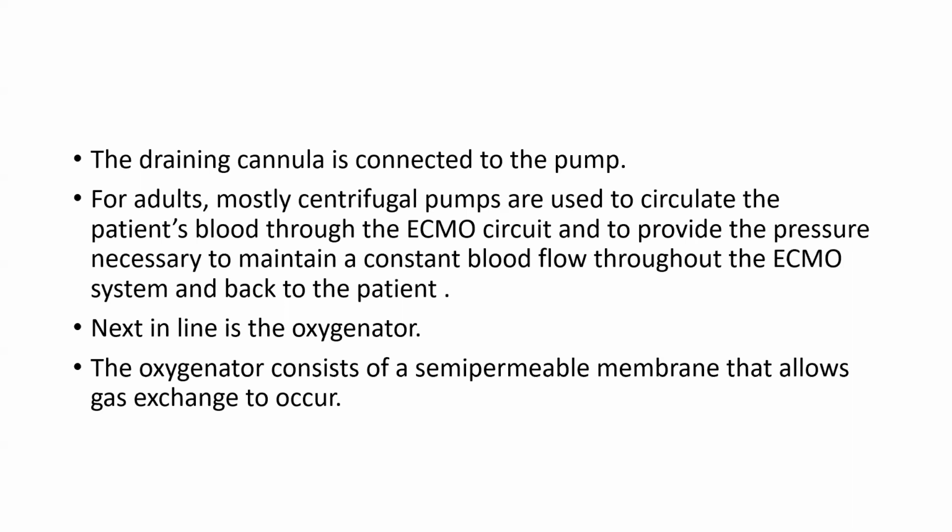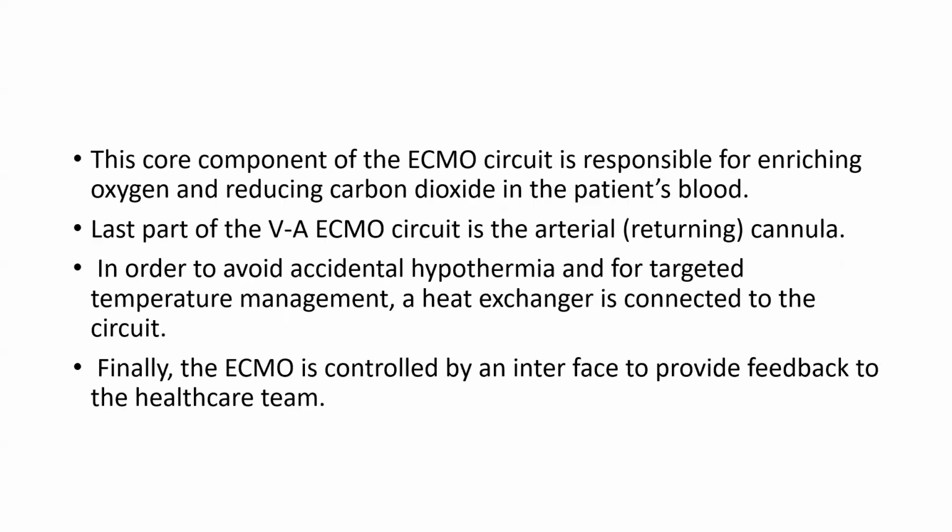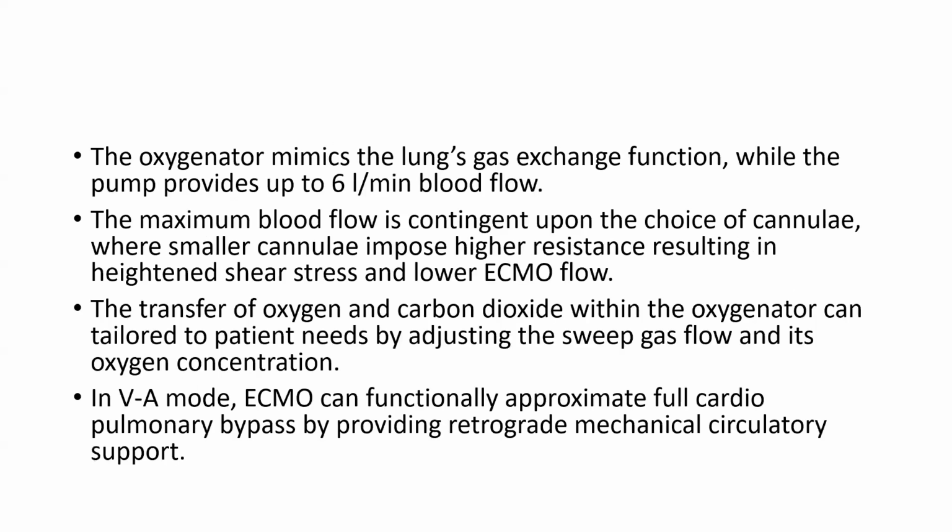Next in line is the oxygenator. The oxygenator consists of a semi-permeable membrane that allows gas exchange to occur. This core component of the ECMO circuit is responsible for enriching oxygen and reducing carbon dioxide in the patient's blood. The last part of the VA ECMO circuit is the arterial cannula. In order to avoid accidental hypothermia and for targeted temperature management, a heat exchanger is connected to the circuit. Finally, the ECMO is controlled by an interface to provide feedback to the healthcare team. The oxygenator mimics the lungs' gas exchange function while the pump provides up to 6 liters per minute of blood flow.